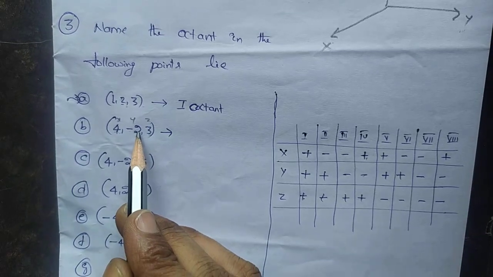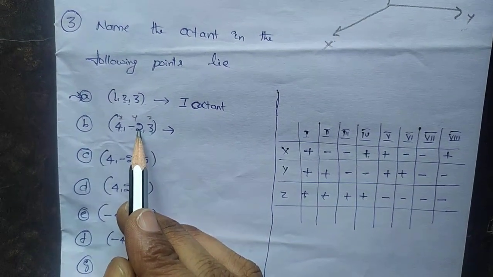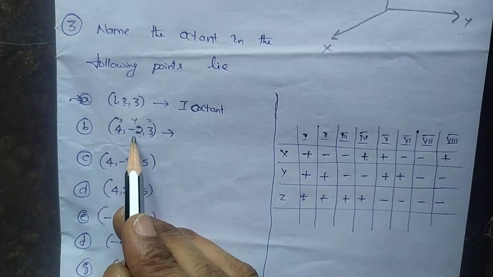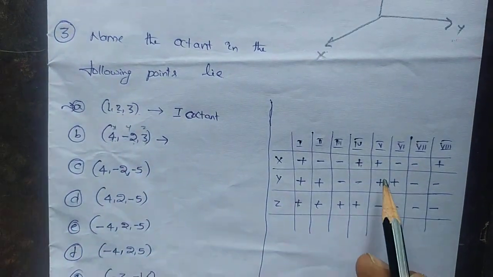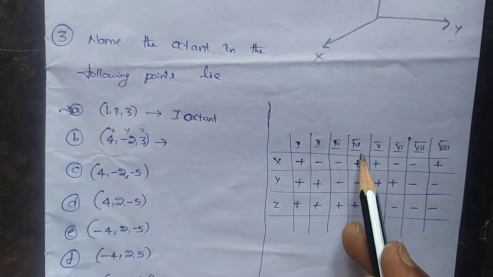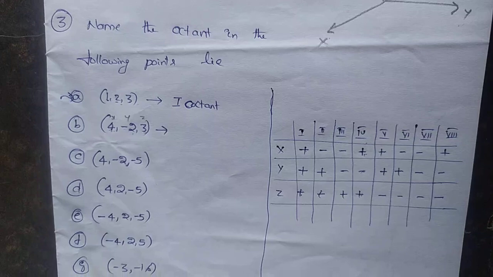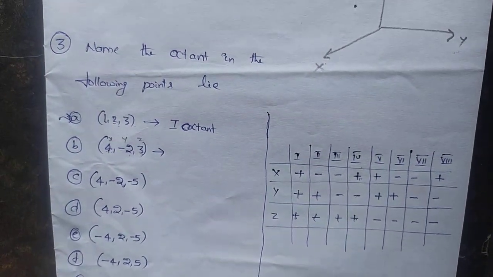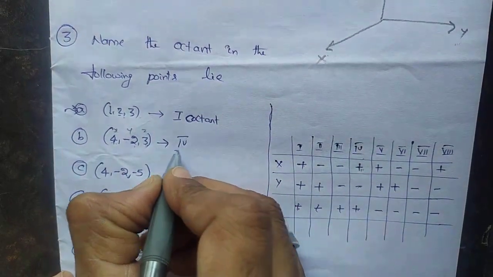Where does it lie? You just see the table, you will get plus, minus, plus. It lies in the fourth octant.